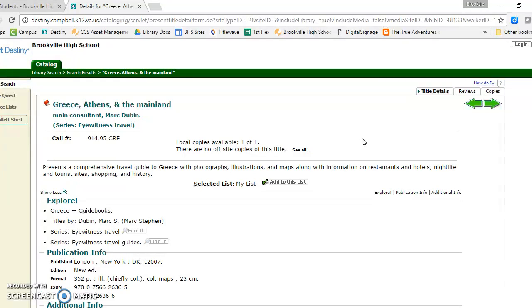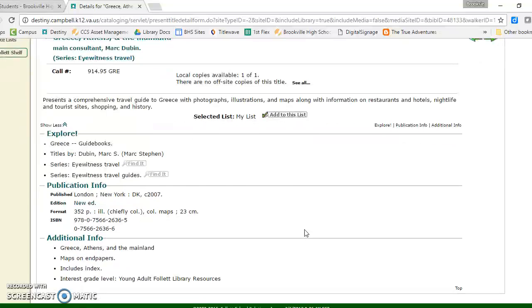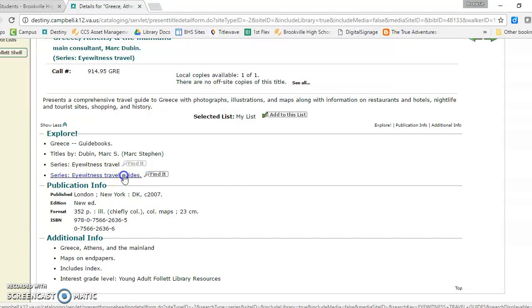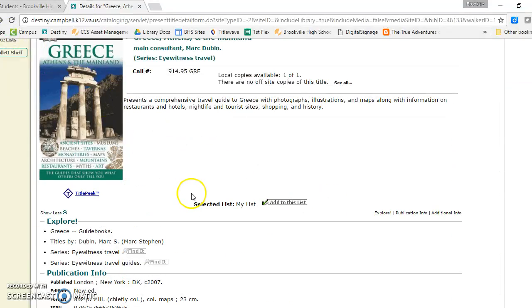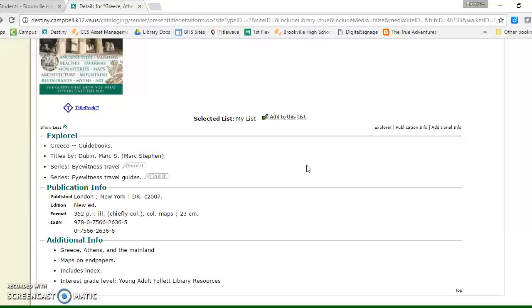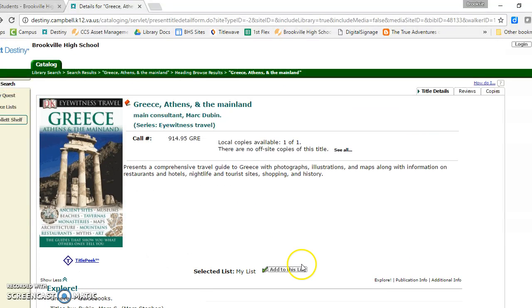If I am doing my iSearch project on Greece as a place to visit, this seems like a really good book for me. I can also scroll down and see under this Explore tab, and sometimes there are links that say Find It. So if I want to find more travel guides and see if there's something else about Greece, I can click that link and I can see all the travel guides that we have there. If I decide that I like this book, I've also got the publication information right here, which might become important later, and we'll talk about why on our next step.